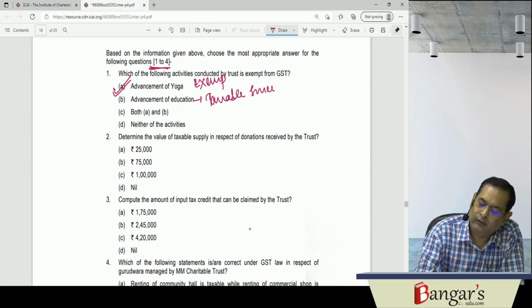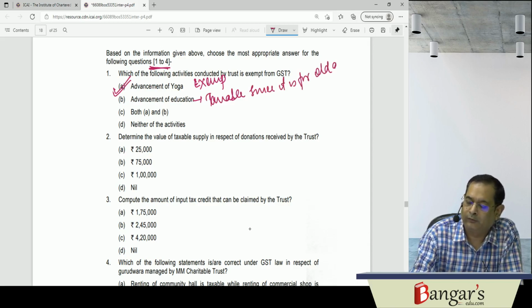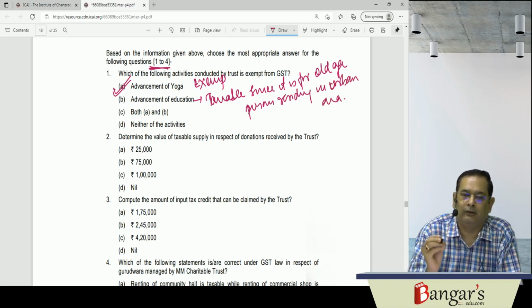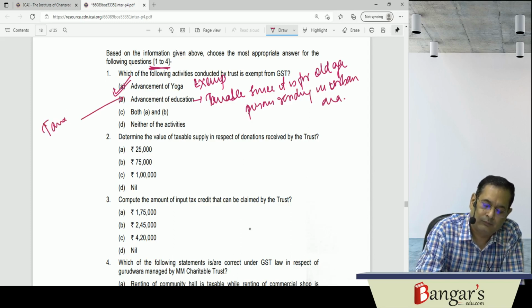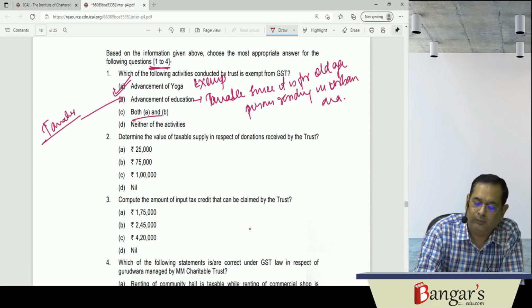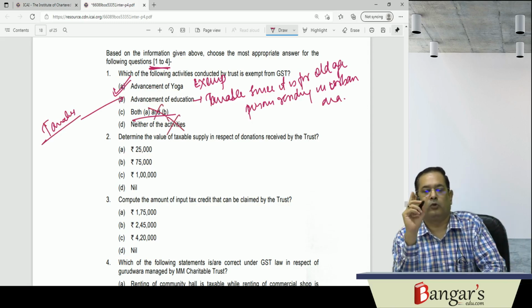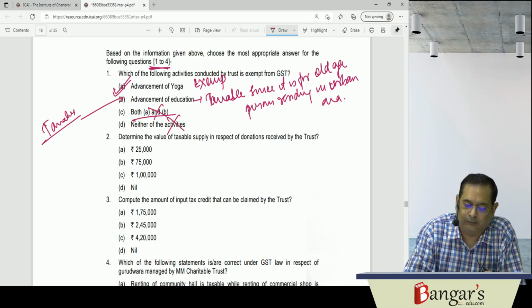since it is for old age persons residing in urban area, as we have discussed. It's not in rural area. Since it is an urban area, it will be taxable. What they are asking, both A and B will be exempt. That is wrong. Neither of the activities, that is wrong. Yoga is coming under the ambit of charitable activities. Yoga camps have been made exempt.